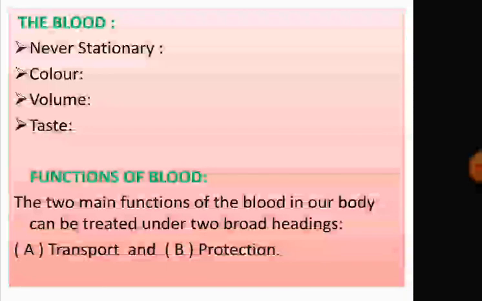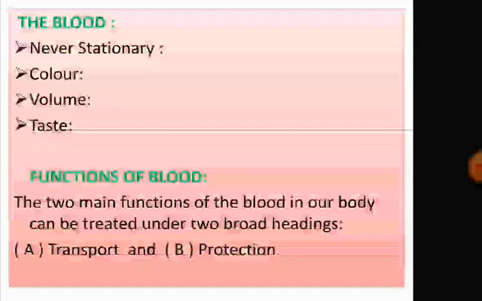Volume: an average adult person contains 5 to 6 liters of blood. And taste, it's salty. You have tasted it: if we get a cut in our hands, what do we do? Immediately we take our finger to our mouth. So, we can feel the taste of blood is salty.